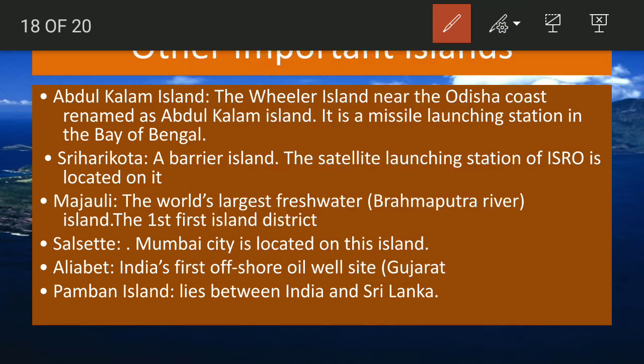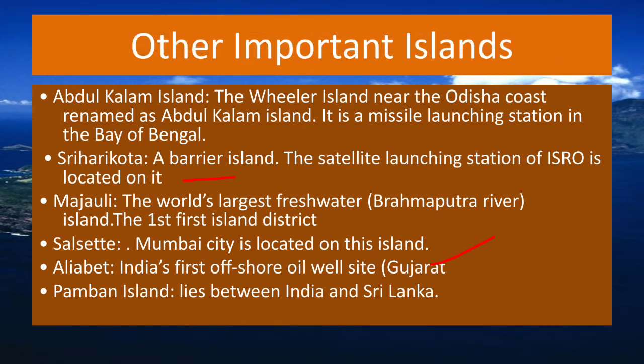So Sriharikota has the ISRO satellite launching station. It is in Andhra Pradesh. Majuli Island, the world's largest freshwater island. It is in the Brahmaputra river, the world's largest freshwater island and the first island district of India. Then there is Salsette, where Mumbai city is located on this island. Okay. Aliabet, India's first offshore well site, is in Gujarat. After that is Pamban Island, which lies between India and Sri Lanka. So these are some minor islands that you should be remembering.